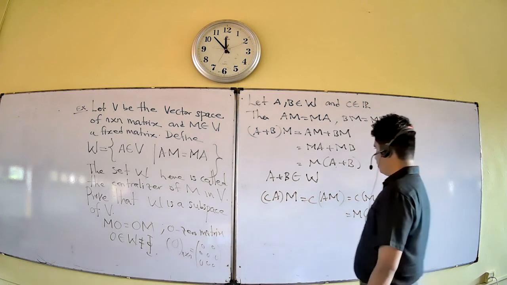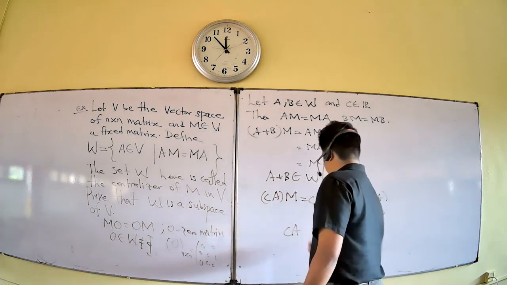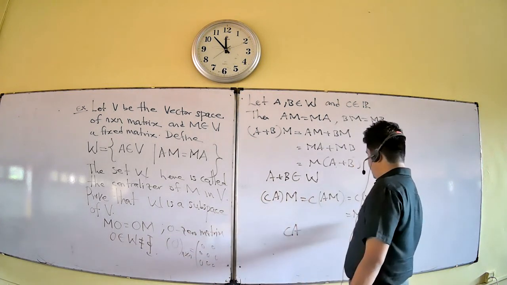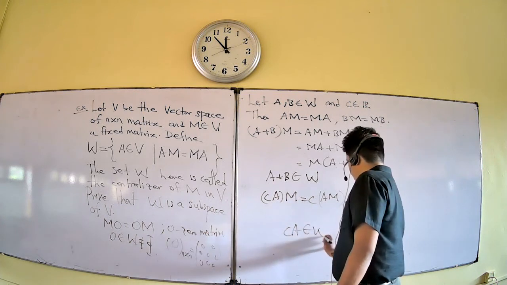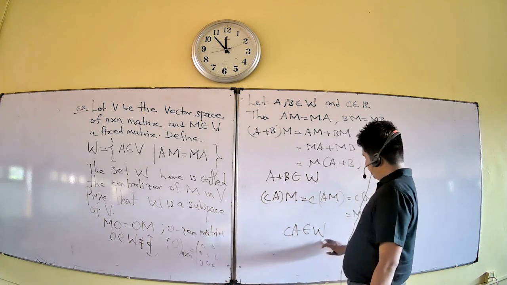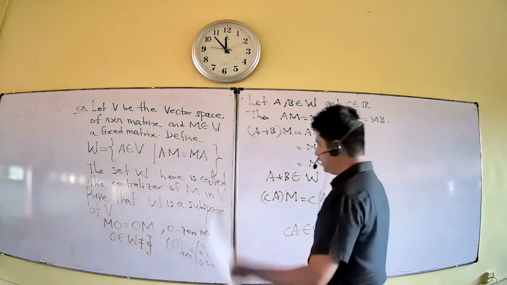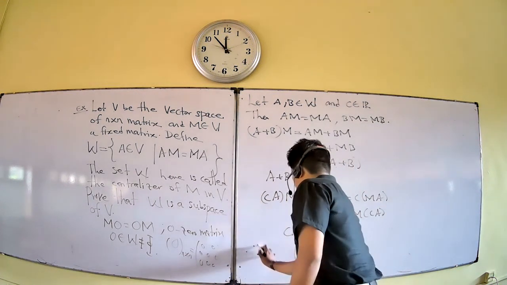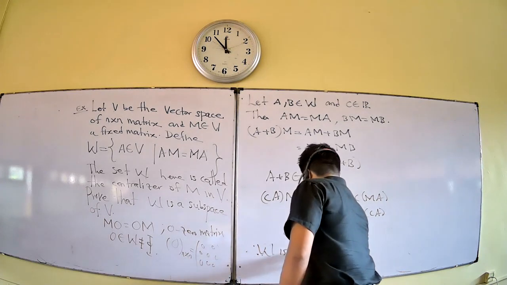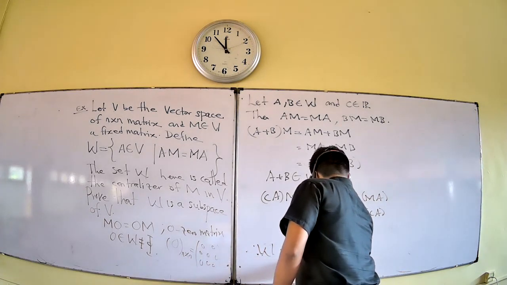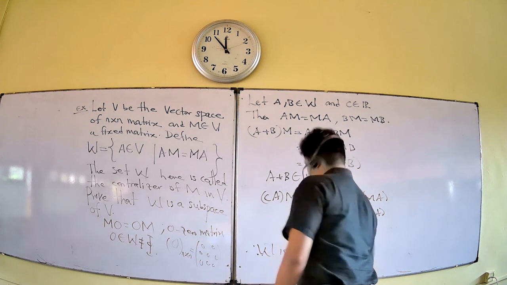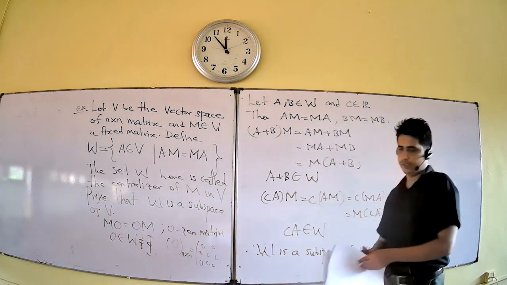Then CA into M equals M into CA. Therefore, CA satisfies the condition of W, so W is closed under scalar multiplication. Therefore, W is a subspace of V.